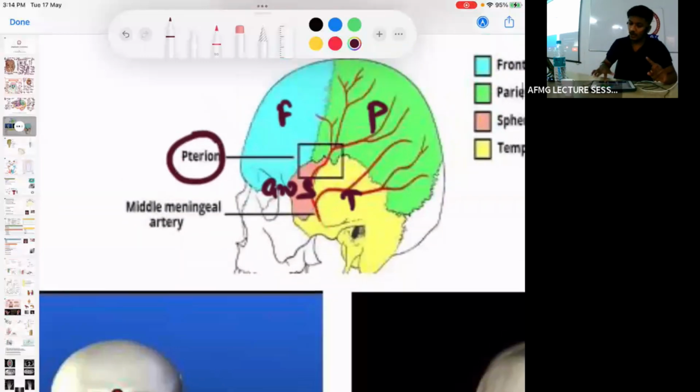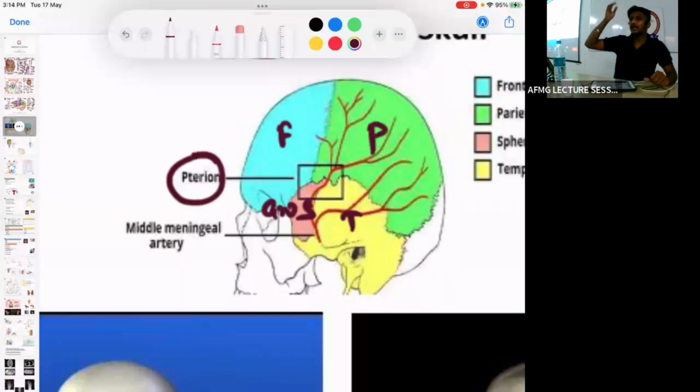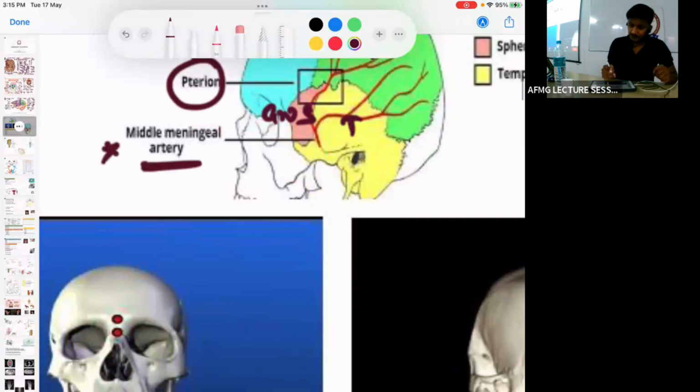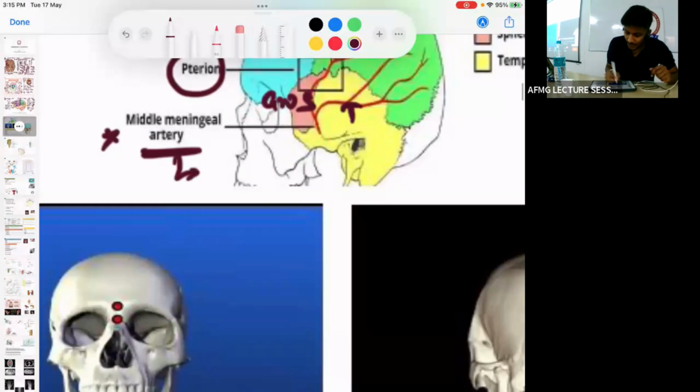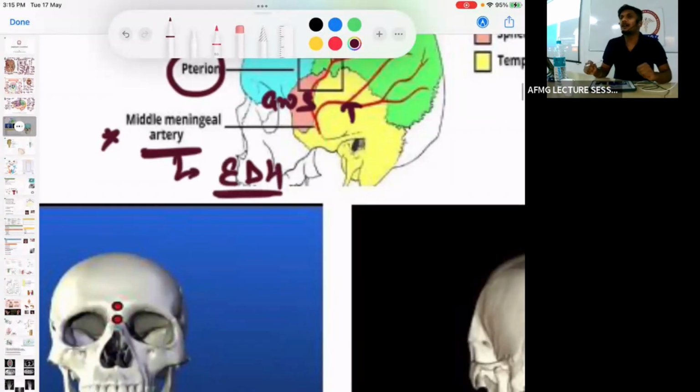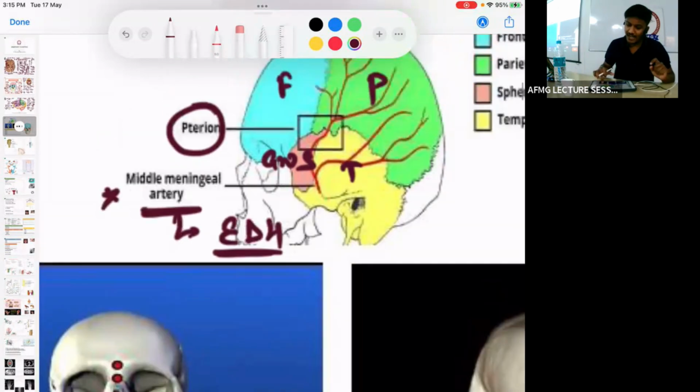So remember, pterion is formed by the combination of four bones: frontal, parietal, temporal, and the greater wing of sphenoid bone. Pterion is the landmark for which artery? Beneath the pterion, which artery lies? Middle meningeal artery. MMA is the most common artery ruptured in extradural hemorrhage. Therefore, in cases of extradural hemorrhage, when we need to perform a decompressive surgery known as burr hole surgery, that would be done at which landmark? The pterion.